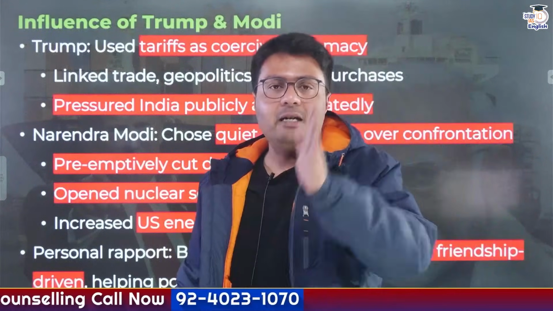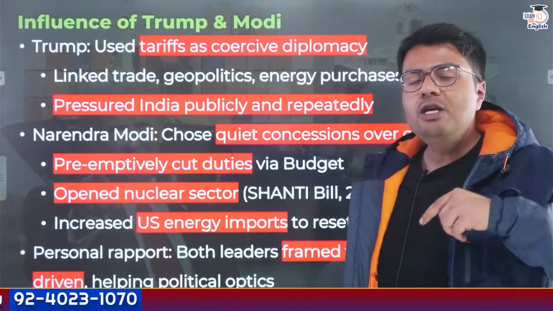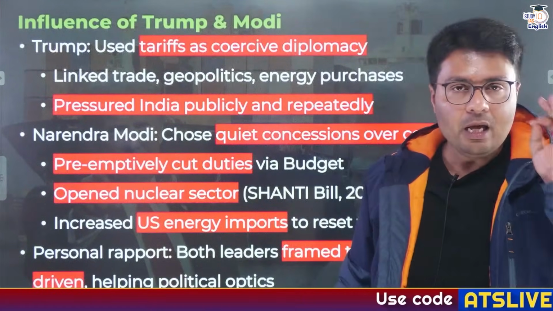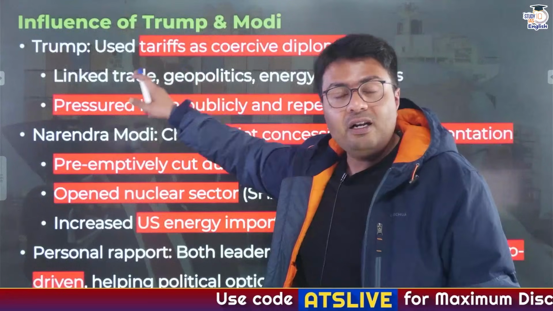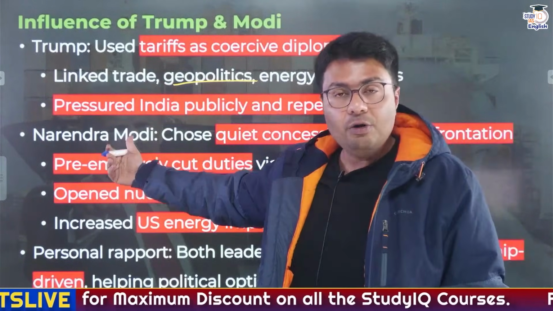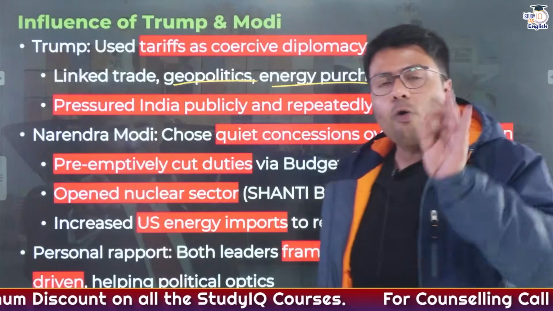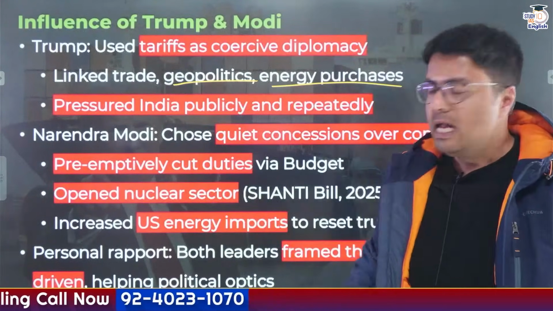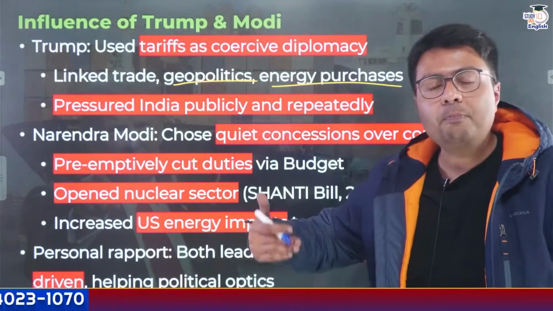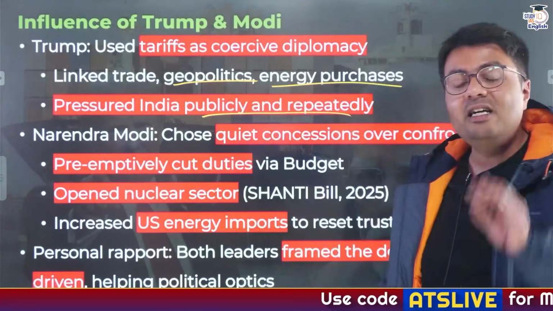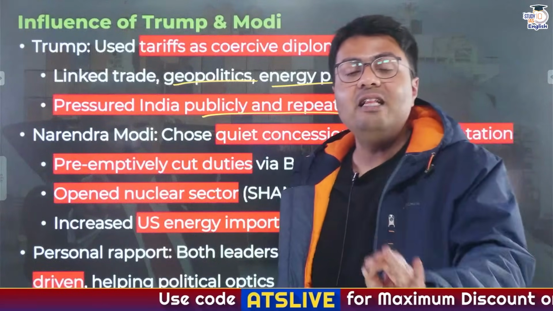Now, on one hand stands US President Donald Trump, who basically uses tariff as a measure to coerce other countries into agreeing to what he is demanding. Sometimes he has linked tariffs with trade, sometimes with geopolitics, as we saw during the negotiations that happened during Operation Sindoor, and at the same time, he has also tried to leverage India's energy purchase from Russia as a means to coerce India into signing the trade deal. All of this policy measure from the part of Donald Trump and the US government was meant to pressurize India publicly, and it was done repeatedly in an intensive manner.